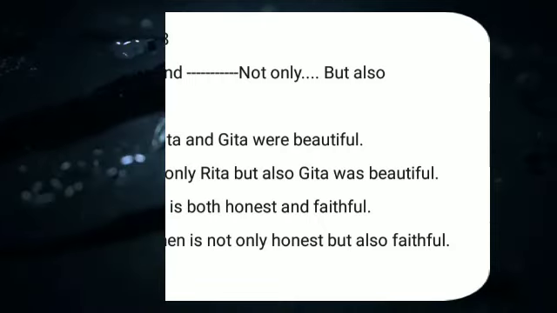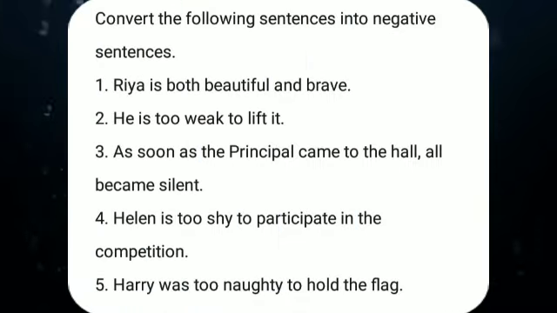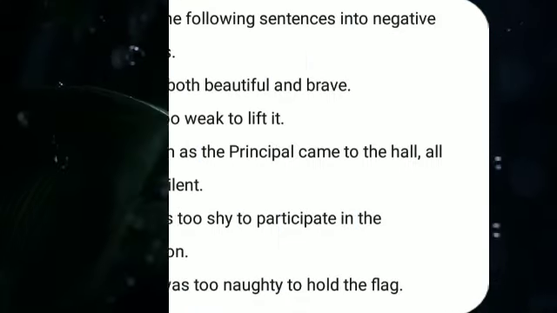Hope you have understood these rules. Now try to do the examples given here. Convert them into negative sentences.